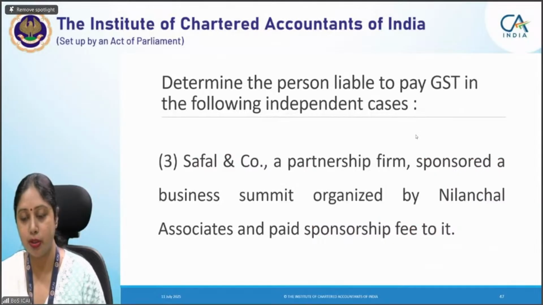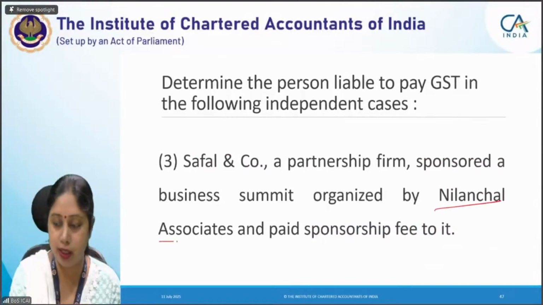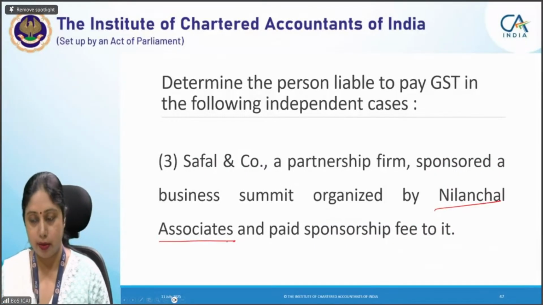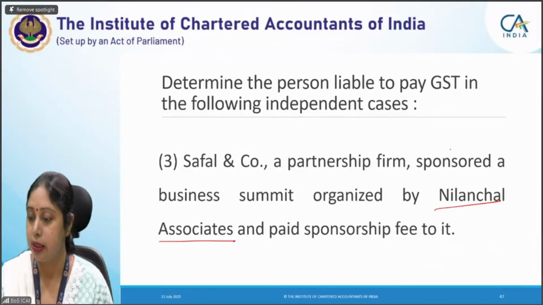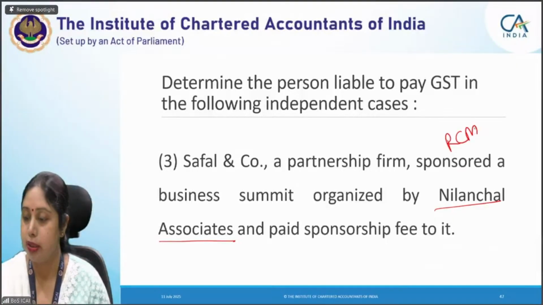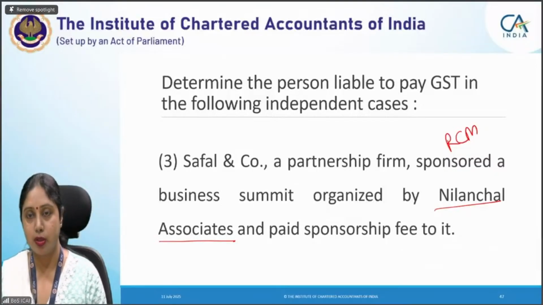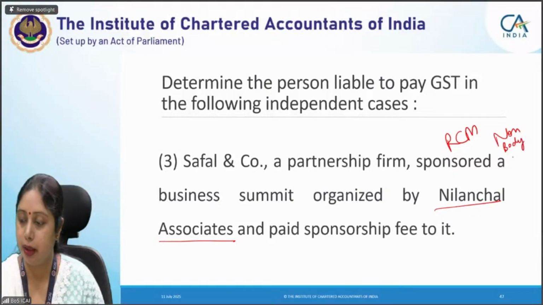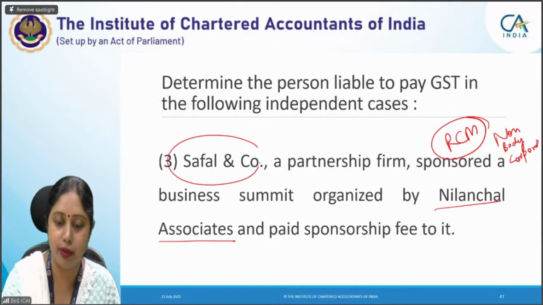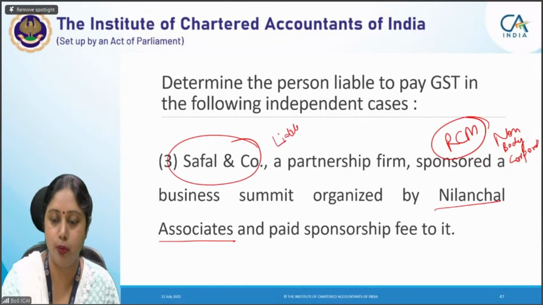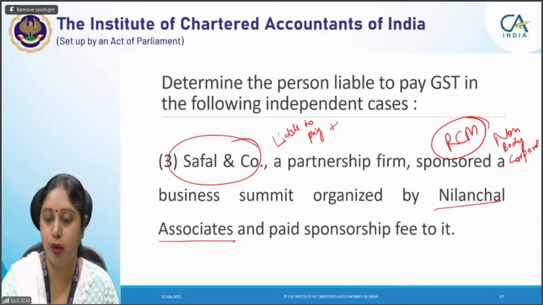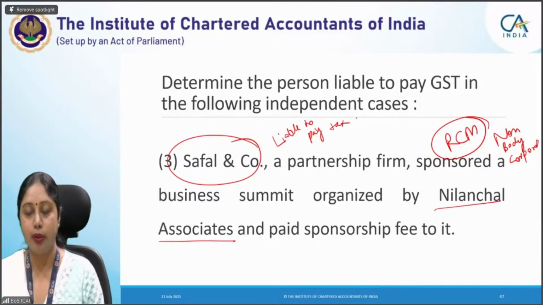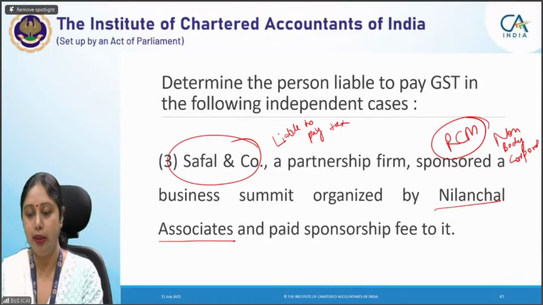If you see the next question, it is Nilanchal Associates who is organizing the business summit. Therefore, in this case, RCM will apply. Why? Because the service of sponsorship is being provided by a non-body corporate to a partnership firm. So RCM provisions will apply and Safal and Company will be the person liable to pay tax. I hope this concept is clear to you. I'm rushing a bit because we have a lot to cover. I want to cover more aspects of the reverse charge notification. I think this was linked to the previous question, which is why I explained it here.